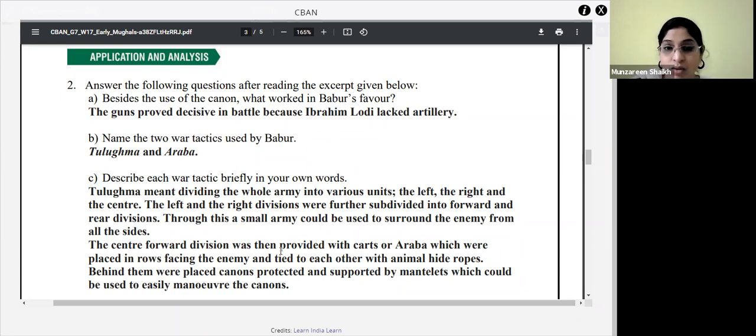Besides the use of cannon, what worked in Babur's favor? What did Babur use apart from cannon during the battles? Many guns. Yes, many guns. Okay, good. Babur's guns proved very decisive in his battles. Babur had good weaponry, but Ibrahim Lodi lacked weaponry. Right, nice. So basically guns, among all the weapons, played a very important role. Okay, next is name two war tactics used by Babur.